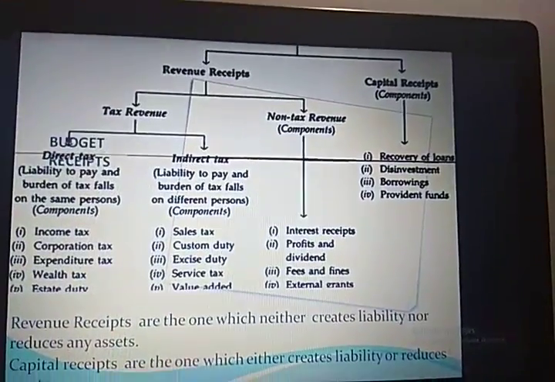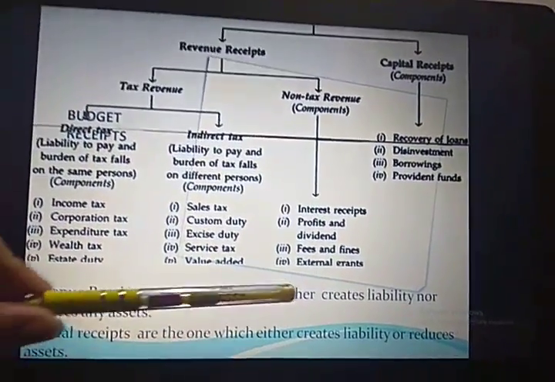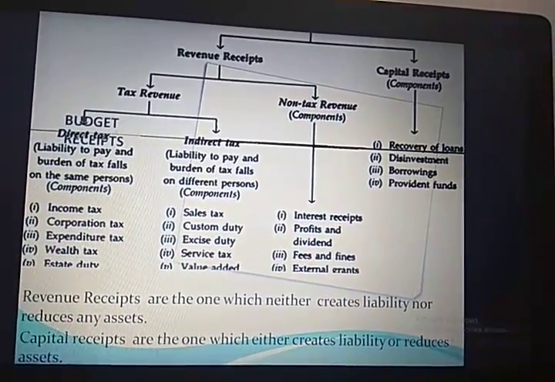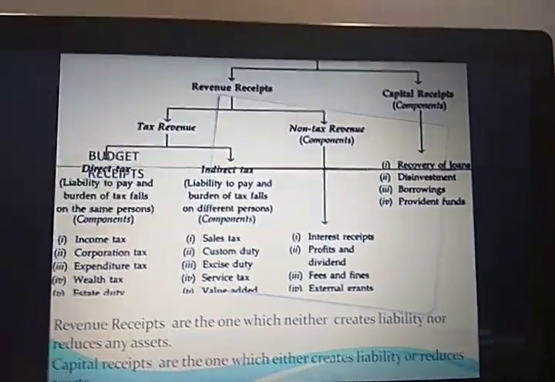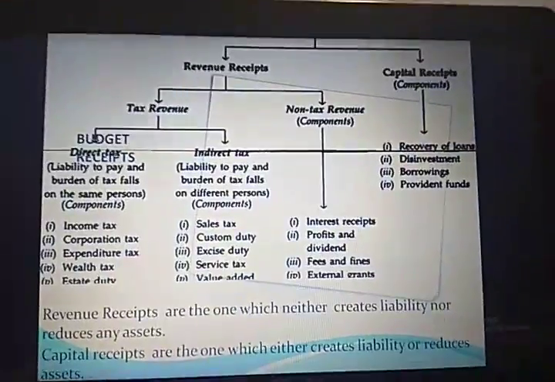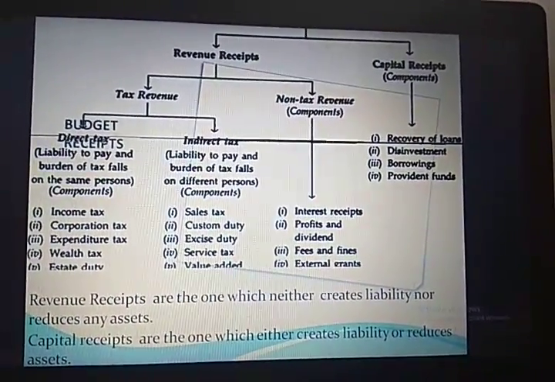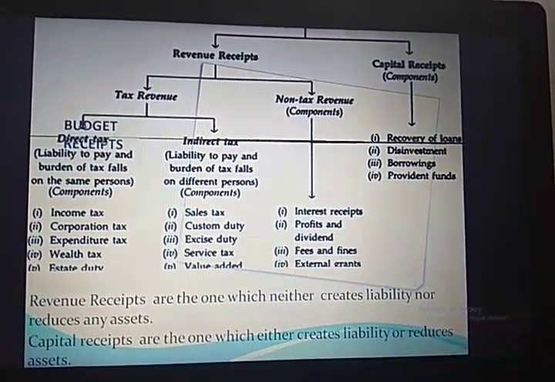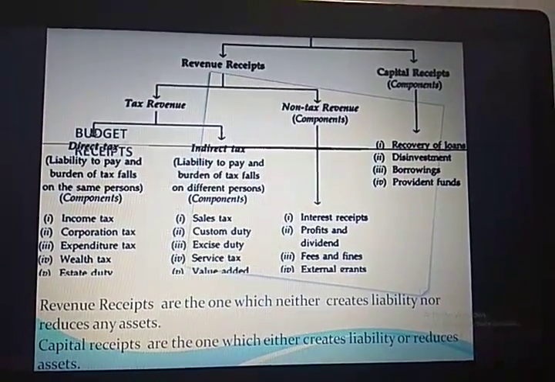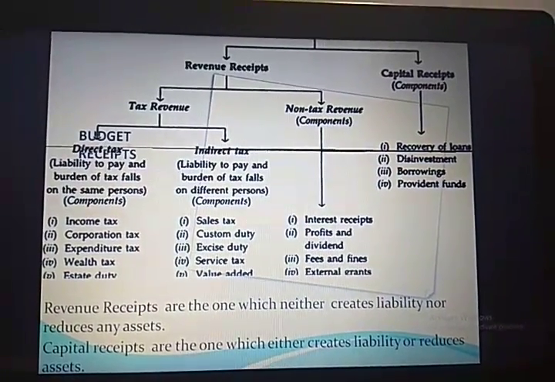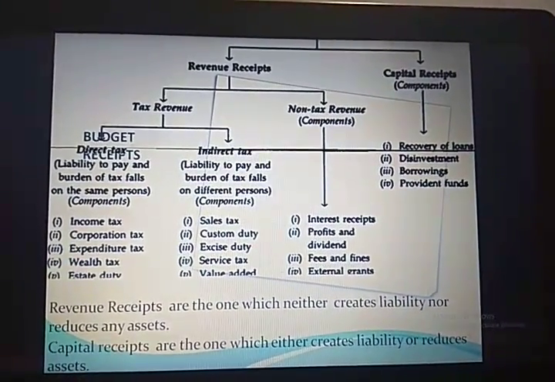And before I explain this component, I'm going to tell you what liabilities and assets are. Now students, what are liabilities? Suppose I have taken a loan amount from anybody, let's say person X. Now I am liable to repay that loan amount. So that becomes my liability to repay the loan amount. So that is my liability, right? An obligation which is being created upon me.